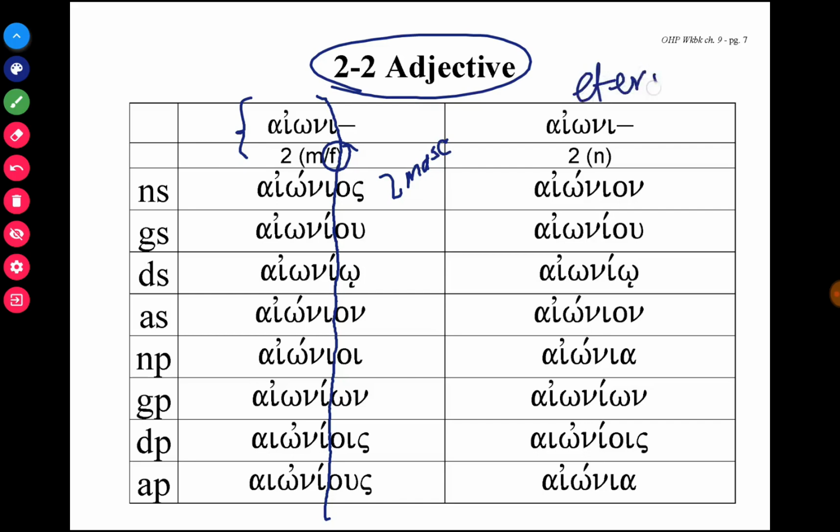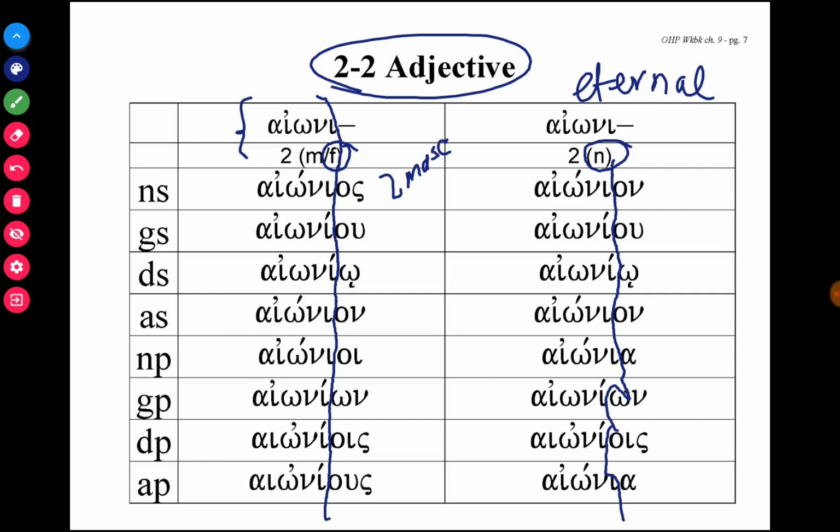While there are not a lot of two-termination adjectives, the few that we do have are used quite frequently, and therefore you need to know the forms. The neuter form has its own separate form, and as expected, it uses the second declension neuter endings: on, ou, ō, on, a, ōn, ois, a. I drew a little bit of a crooked line, but that does the trick.